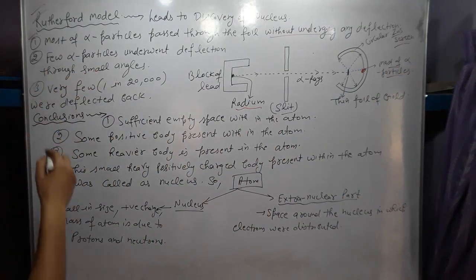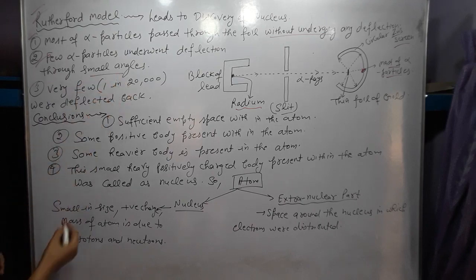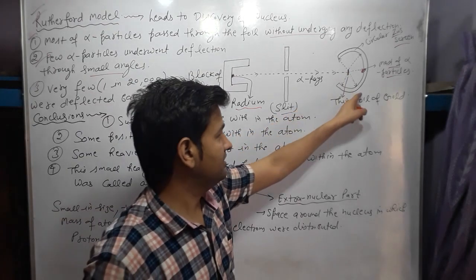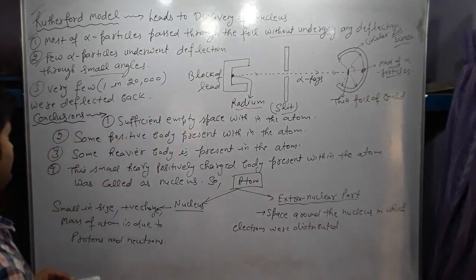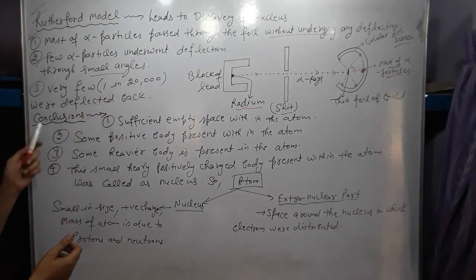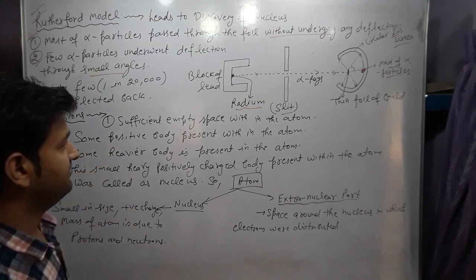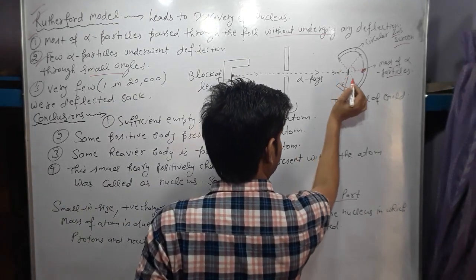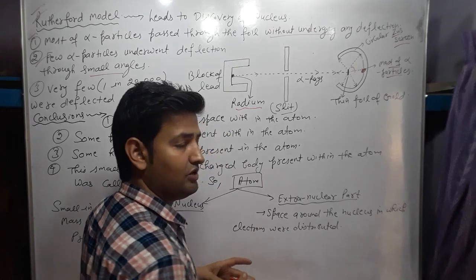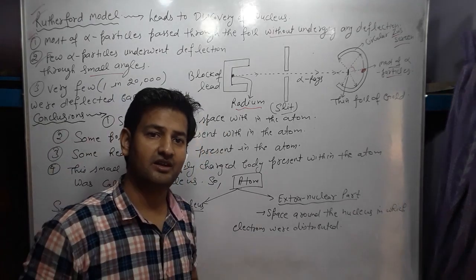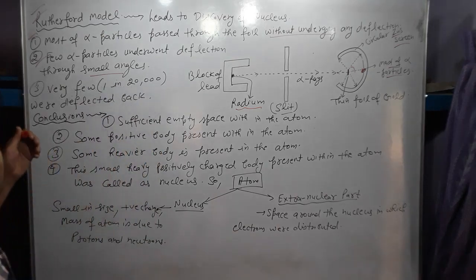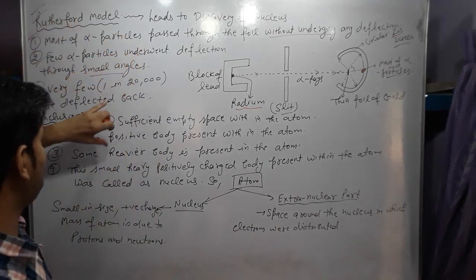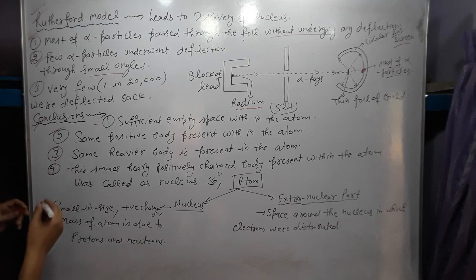A few alpha particles underwent a small angle of deflection. Next, very few, about 1 in 20,000, are deflected back, which means one alpha particle which strikes here bounces back. So from these observations, Rutherford concluded these points.